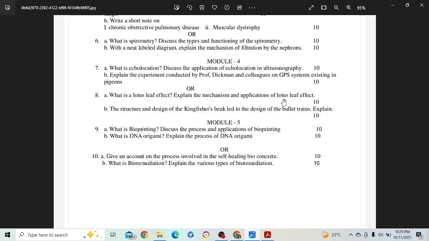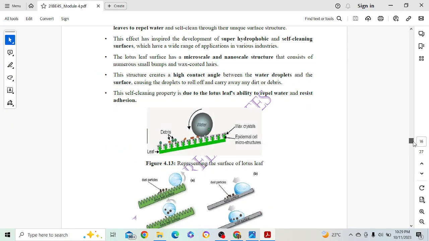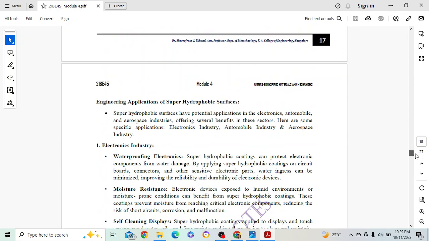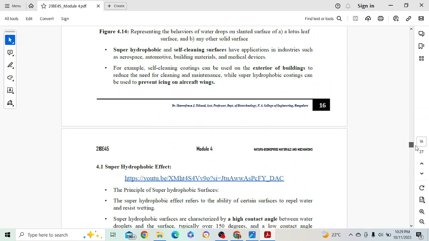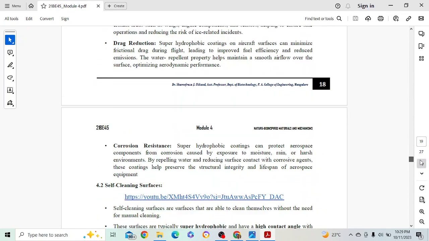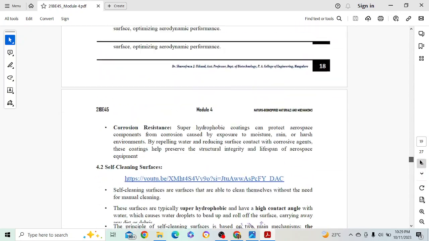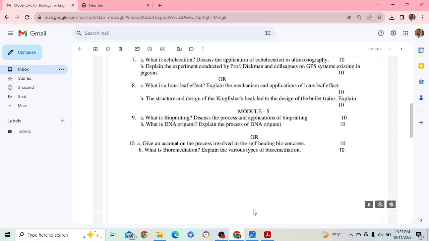Next, mechanism and application. So mechanism might get you around 4 or 5 marks. Applications might get you 2 or 3 marks. So based on how much time you have and how much knowledge you have, you just go through that. In Lotus effect you can mention both properties, the super hydrophobic effect, or you can mention this particular self-cleaning property. Any one property you can explain there as a mechanism, not a problem. Anything is fine, because this Lotus effect has both properties. Okay, that is for 10 marks.